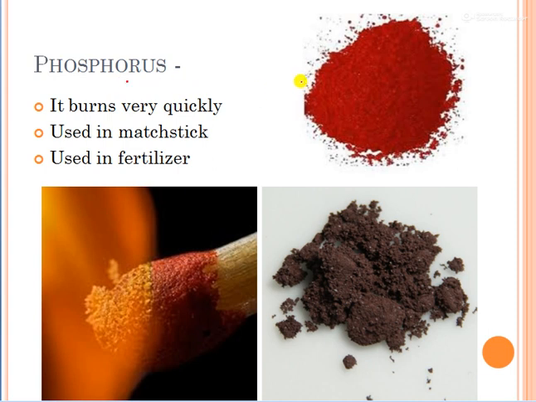So phosphorus. This phosphorus looks like sindoor but it is not. It burns very quickly. अब phosphorus को हम कहाँ use करना है, it depends on its property. As phosphorus burns very quickly, we are using this phosphorus in matchsticks at the top.